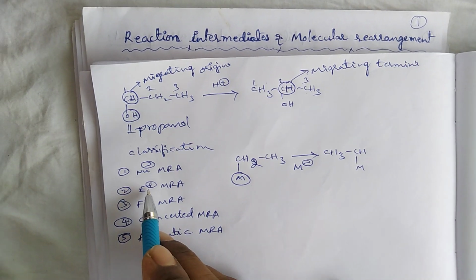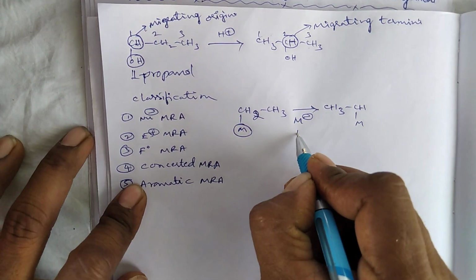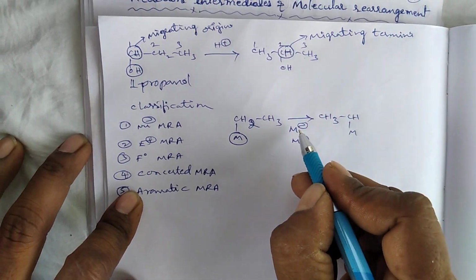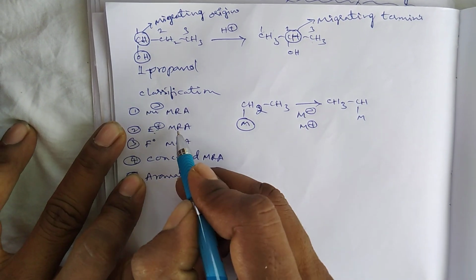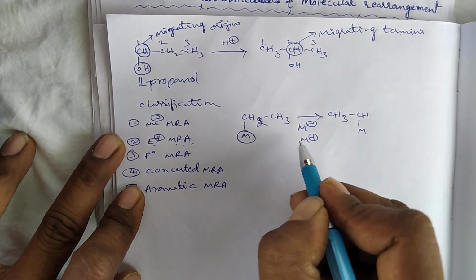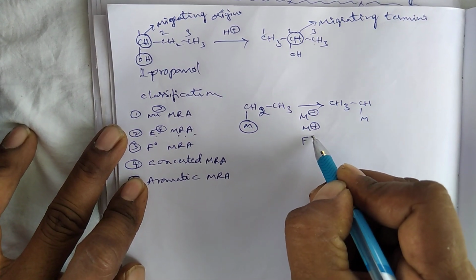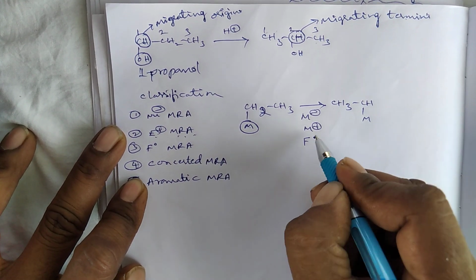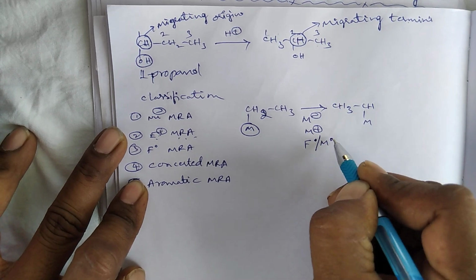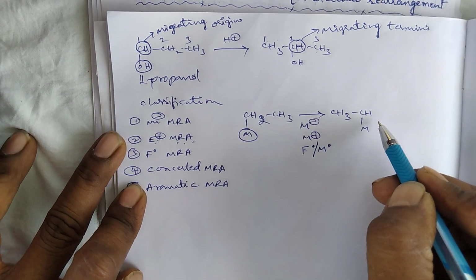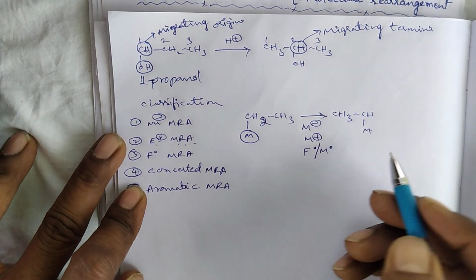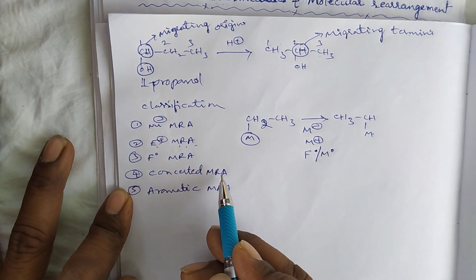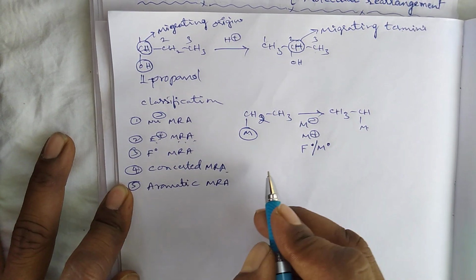If the migrating group migrates as an electrophile, meaning M plus, that reaction is called electrophilic molecular rearrangement reaction. If the migrating group migrates as a free radical, or M radical, then that is called free radical molecular rearrangement reaction.